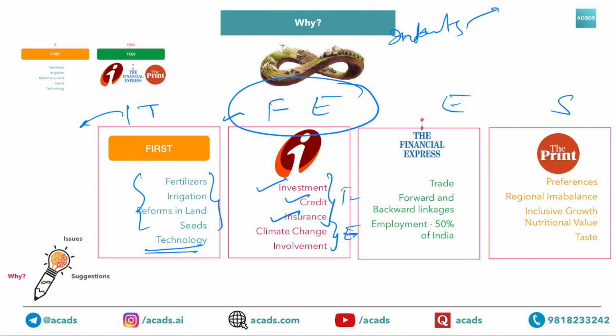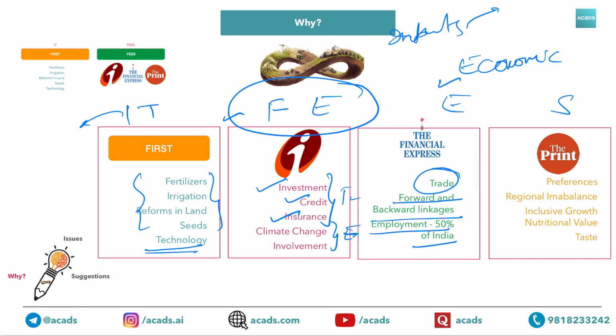Related to environment, you always need to focus on climate change, 3-4 types of pollution: water, land, air, noise pollution. And then in environment, you can also cover the participation of various stakeholders. Then economic. What are the points related to economic? Trade, forward and backward linkages, and then ultimately employment.